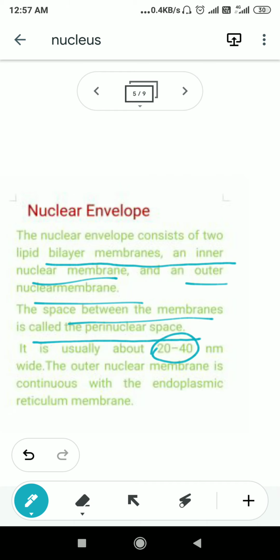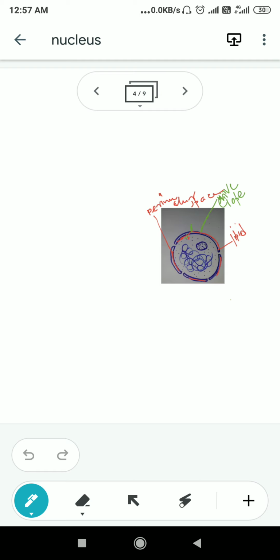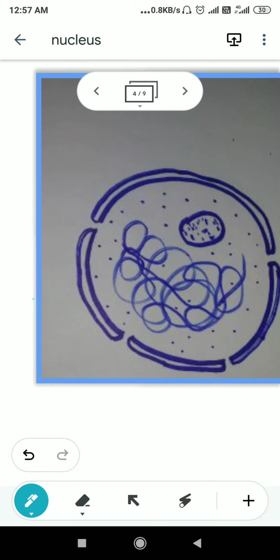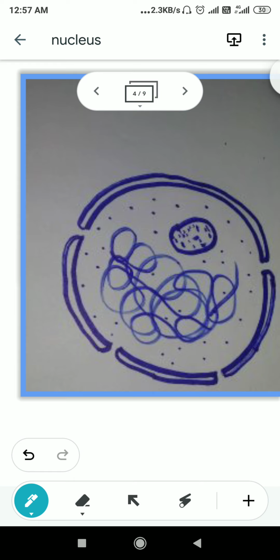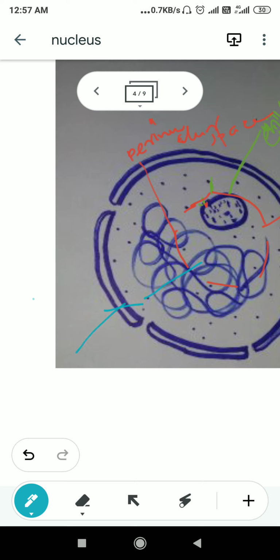If you see the structure here, the outer membrane of the nucleus will continue into the endoplasmic reticulum, like this. If you see the diagram, you can see it like this.